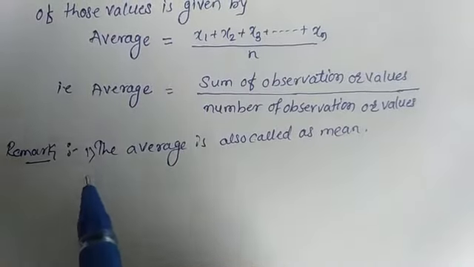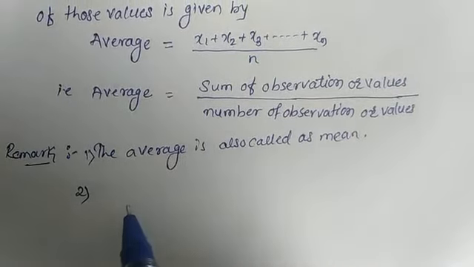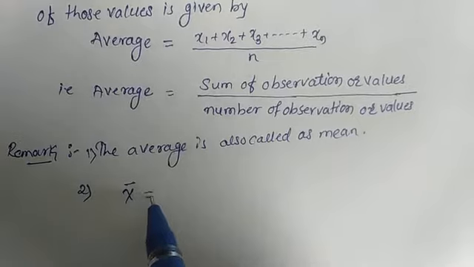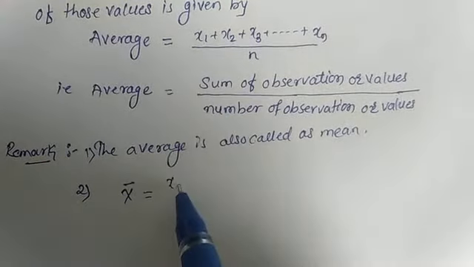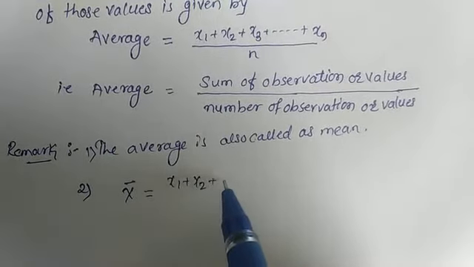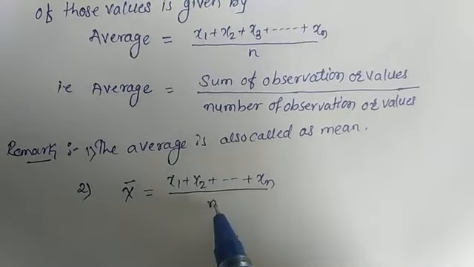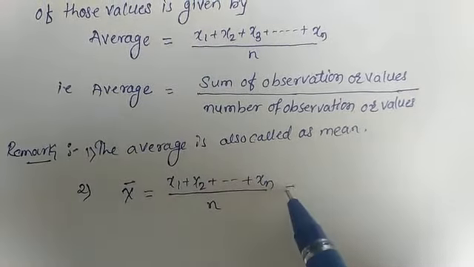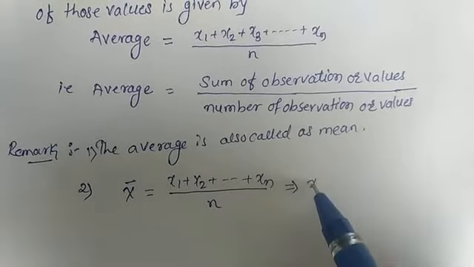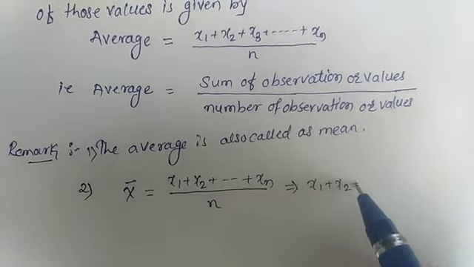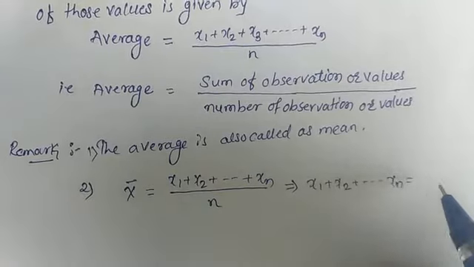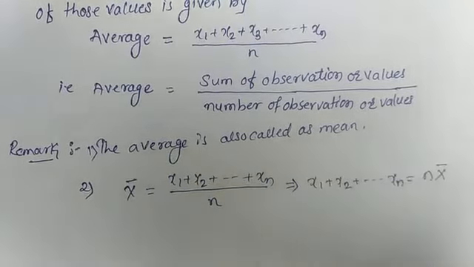In the second remark, if x bar is the average, x bar equals x1 plus x2 plus up to xn upon n, so we also say that x1 plus x2 plus up to xn is equal to n into x bar.